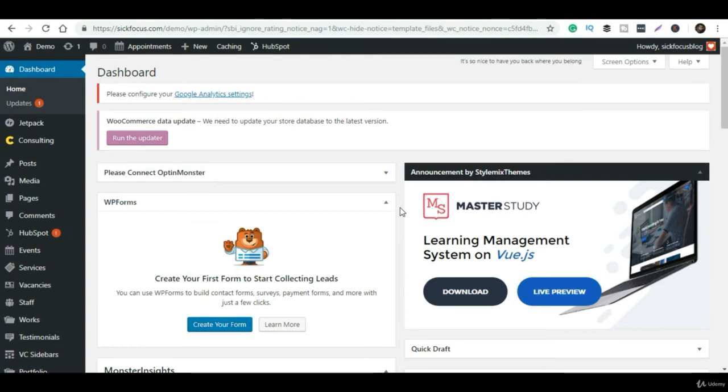You can even search any plugin whatever you want as per your requirements. And if you don't want to search, if you want to see what the popular plugins are, you can simply click on popular and it will automatically show the popular plugins all over the world, or in the community.